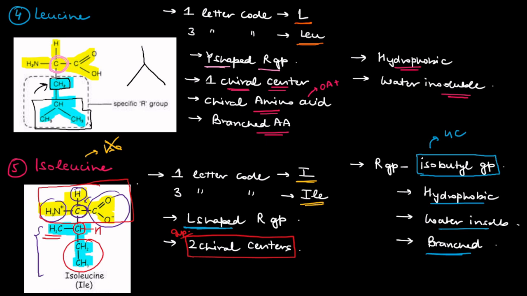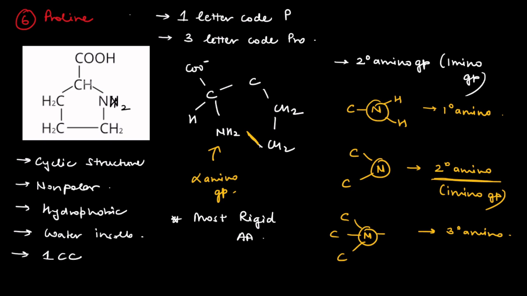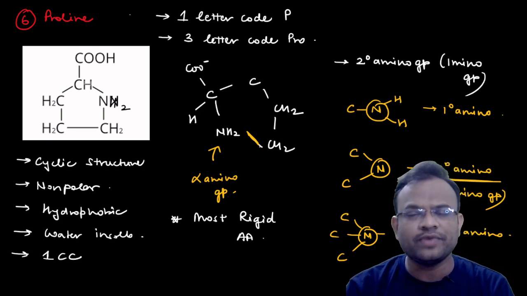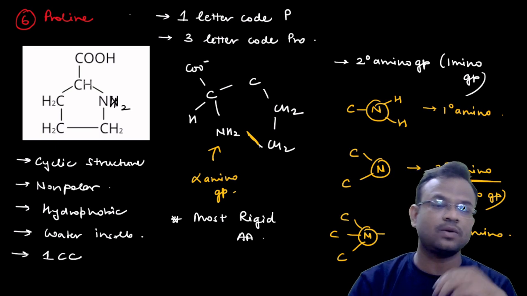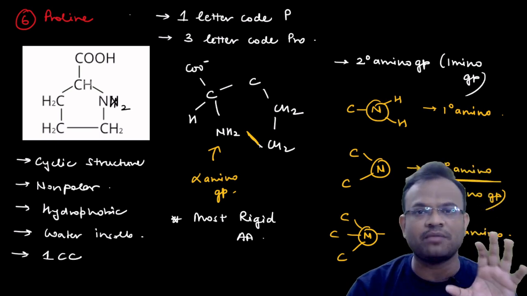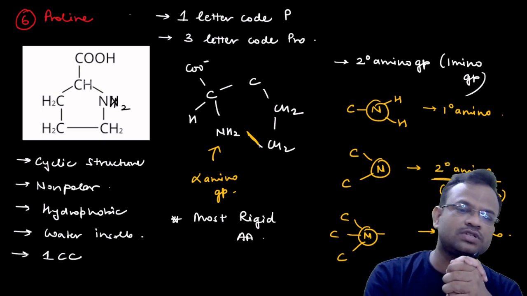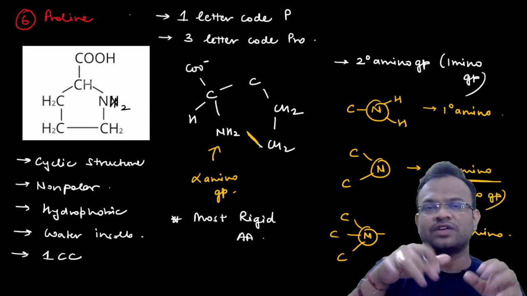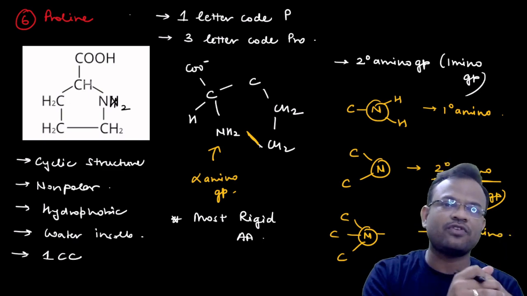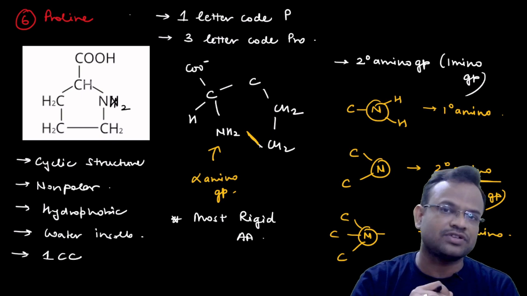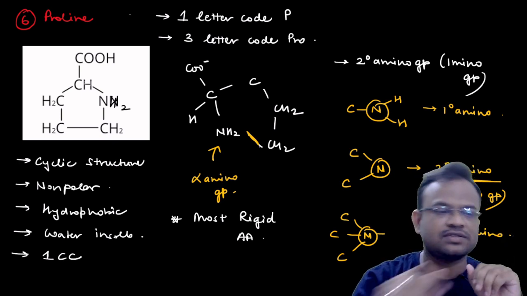Now let us move on to the next slide. Let us talk about proline over here. Always remember that proline is a very different type of amino acid. Whatever properties you see, all the other amino acids will be behaving in one particular fashion, but definitely proline will be behaving in an entirely different fashion. Why is that so? We will just see.